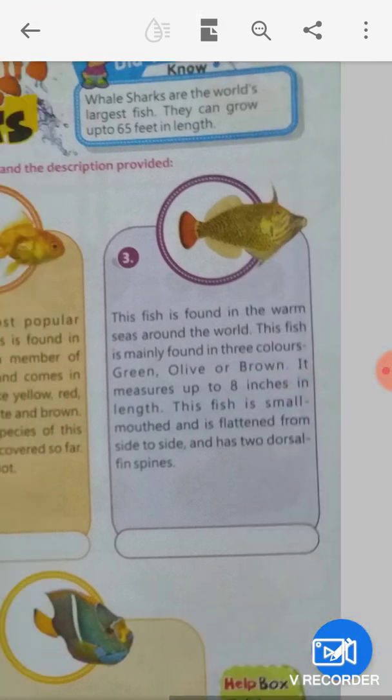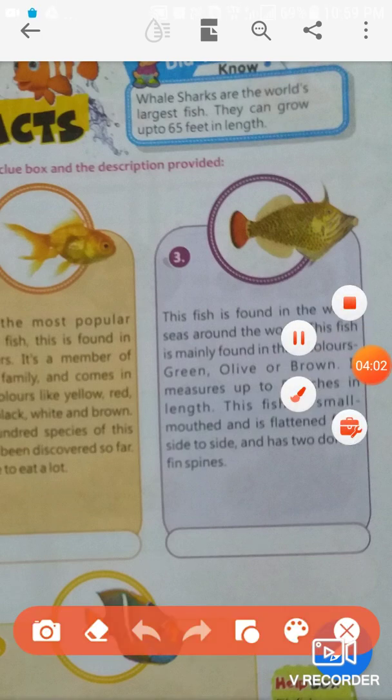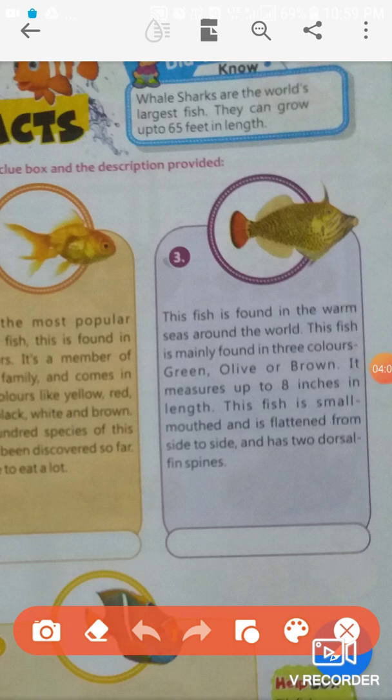Next thing guys, third type of fish. The third type of fish is found in the warm seas around the world. Firstly you should know that this kind of fish is found in warm seas.